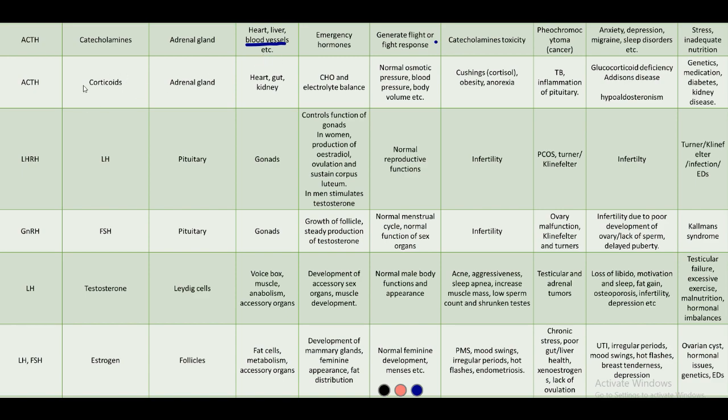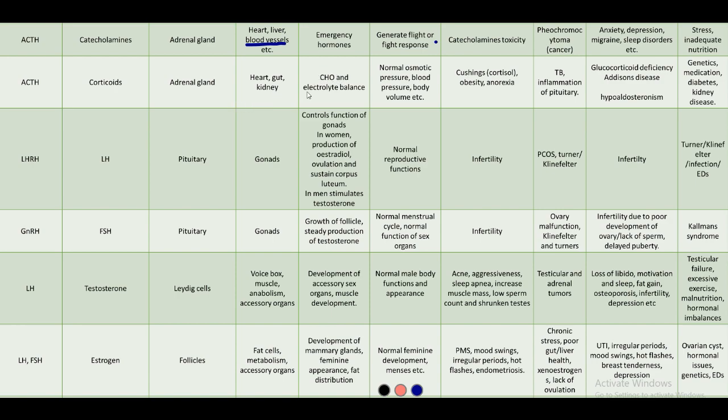Then we have the corticoids. Corticoids are the hormones secreted by the adrenal cortex. They can be glucocorticoids and mineralocorticoids. These act on the heart, kidney, and gut. Usually the heart and gut are affected by the glucocorticoids. Glucocorticoids include cortisol, the main important one. The kidney is affected by mineralocorticoids. Mineralocorticoids include aldosterone, the main one.